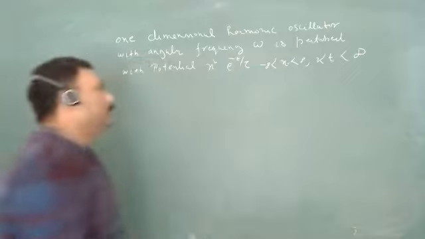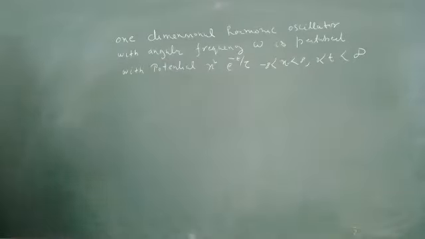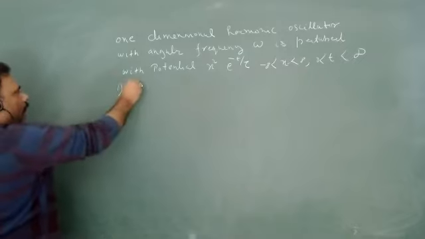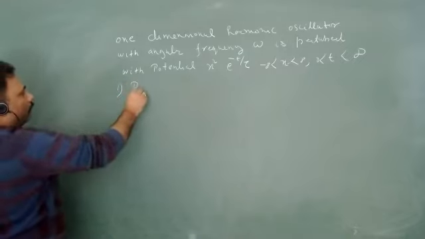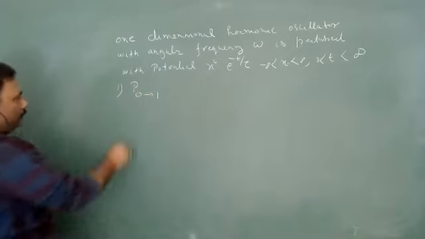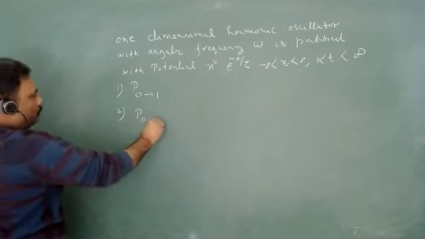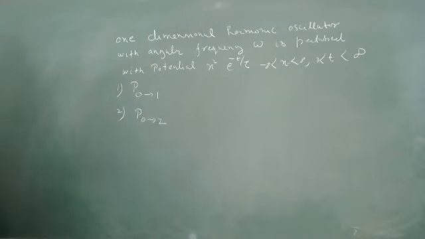Suppose this kind of situation is there. So first question, find the transition probability from ground state to first excited state. Second, find the transition probability from ground state to second excited state.